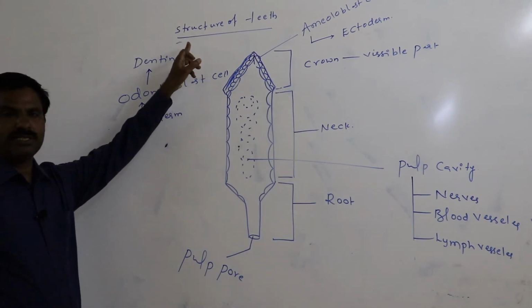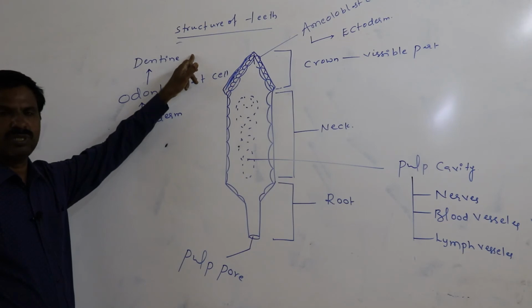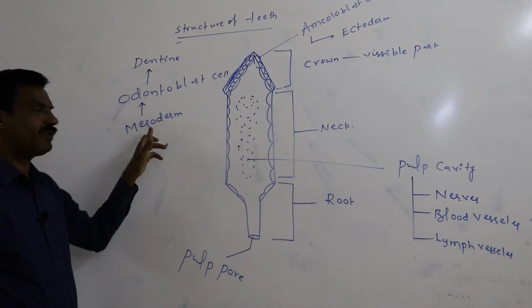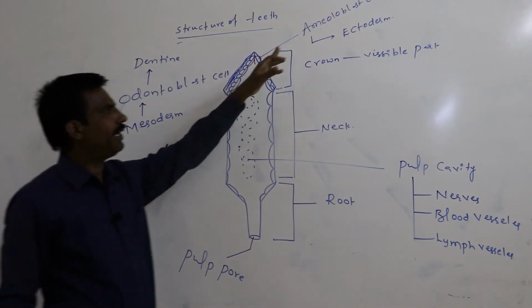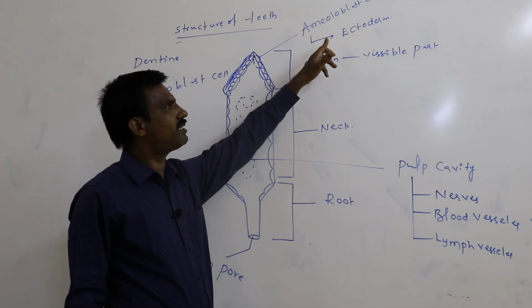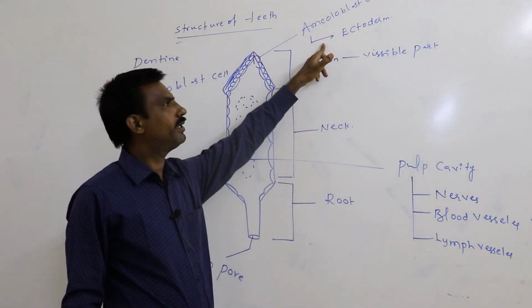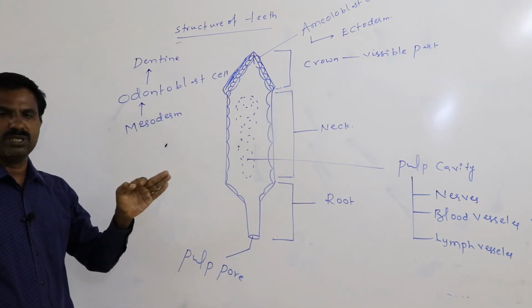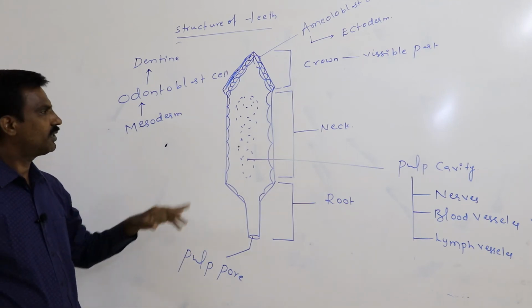Teeth are said to be ectomesodermal in origin because odontoblast cells originate from the mesoderm. Again, ameloblast cells originate from the ectoderm. So we can say teeth are ectomesodermal in origin.